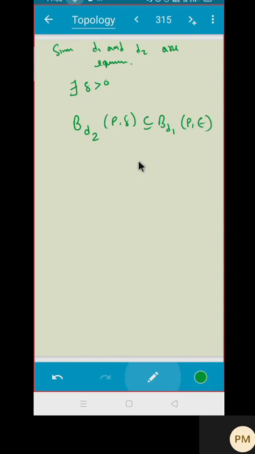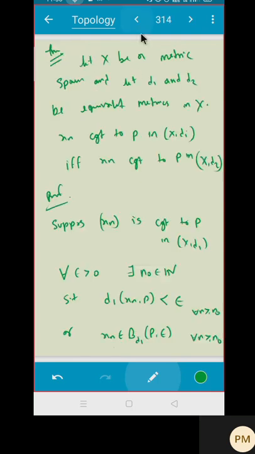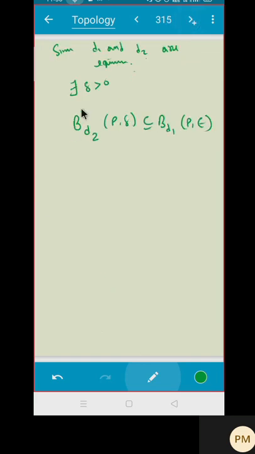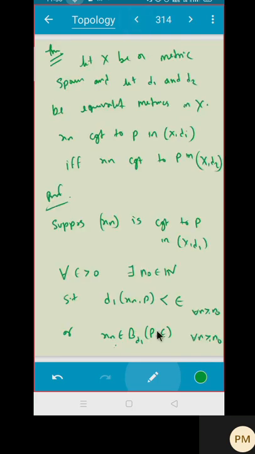Do you agree? Since they are equivalent, that means any open ball in D1 contains an open ball in D2. That is what I am writing. B D2 is a new open ball. The radius will be different. So there exists a delta such that this open ball will be contained inside this. But I know that all Xn with n greater than or equal to n naught are inside this.